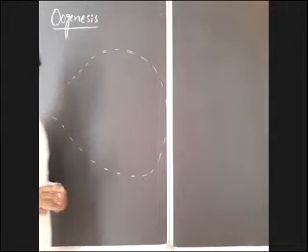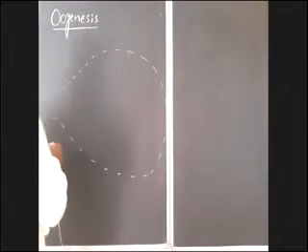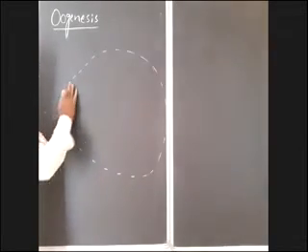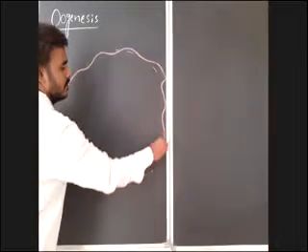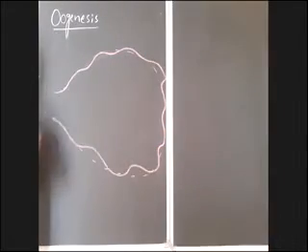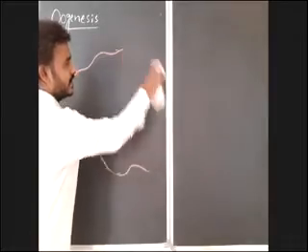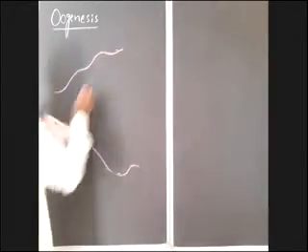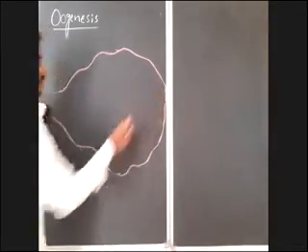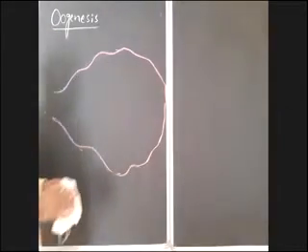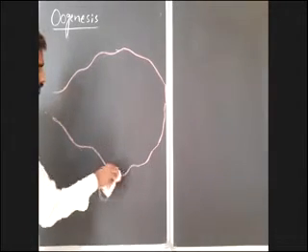Maybe you all know that the ovaries are unshelled almond-shaped structures. If you observe like this, this is an ovary. The space is not sufficient here, so you just have to draw a rough diagram of the ovary.